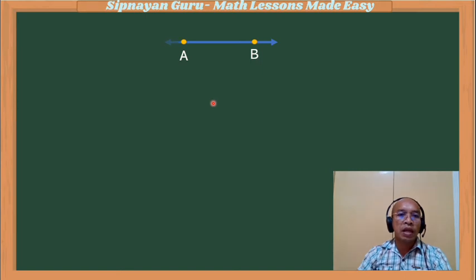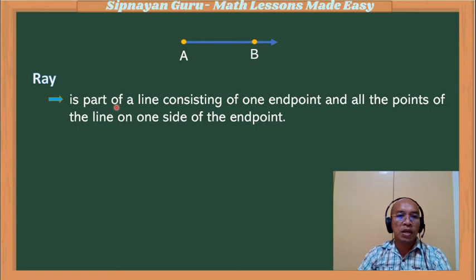Now supposing that one of its endpoints will be removed and the other one will not be removed. So there exists another geometric figure, we call it a ray. Now a ray is part of a line consisting of one endpoint and all the points of the line on one side of the endpoint. So if this is the endpoint, all the points of the line extending infinitely in one direction will make the ray.